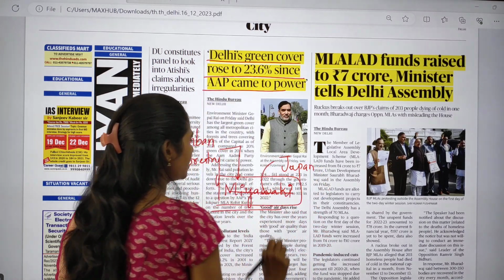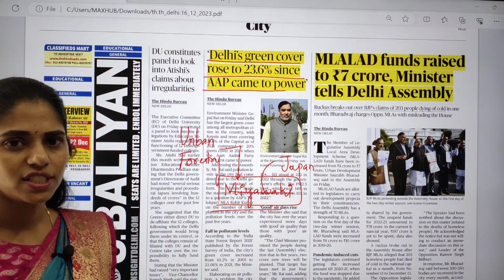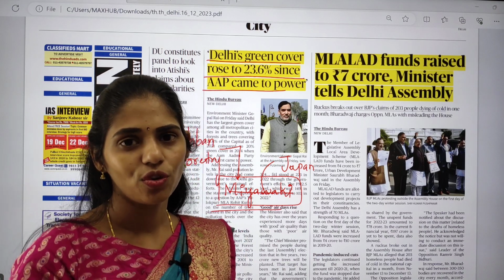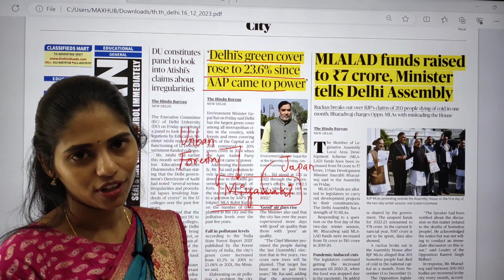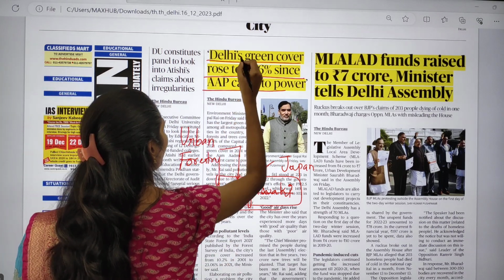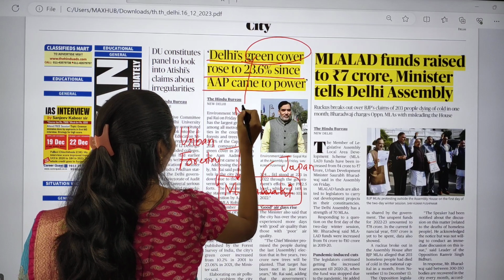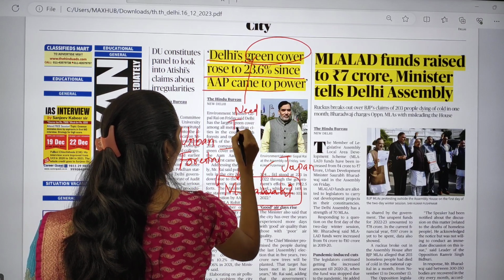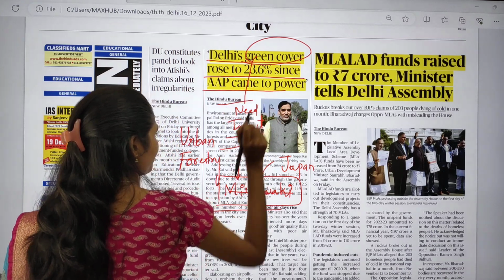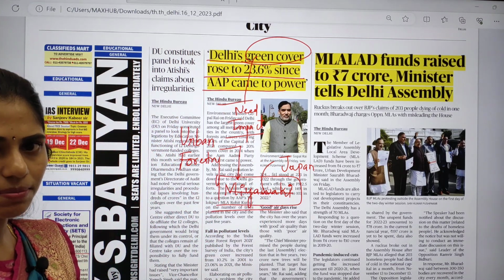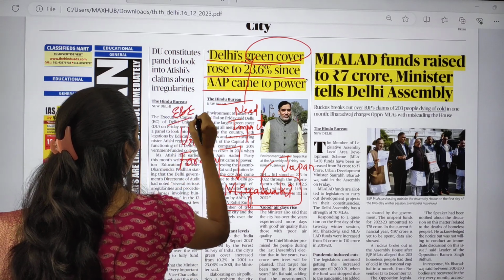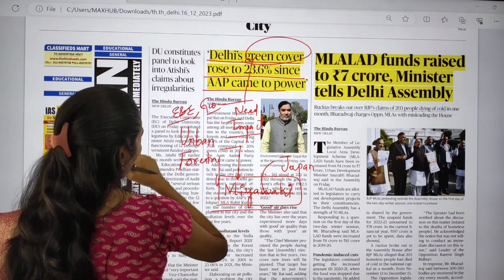Actually, regarding this Miyawaki, a question was already asked in UPSC. Miyawaki was seen recently in the news. What is it related to? It is an urban forestry method. So here you have to know the need for green cover and the impact if we increase this green cover. This article is important from your environment and ecology and even from your geography point of view.